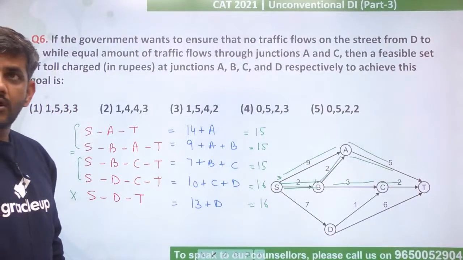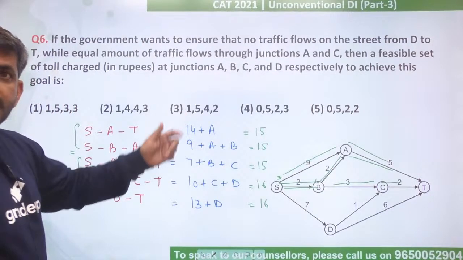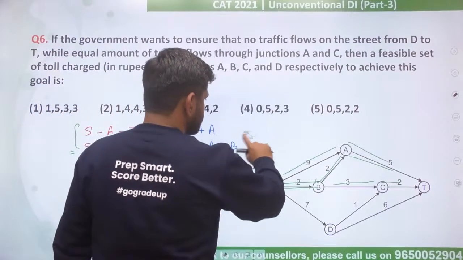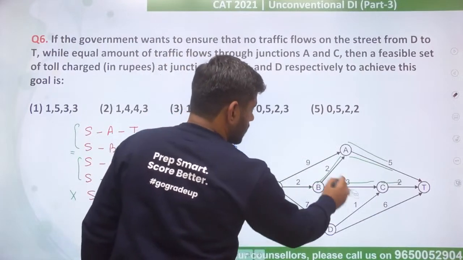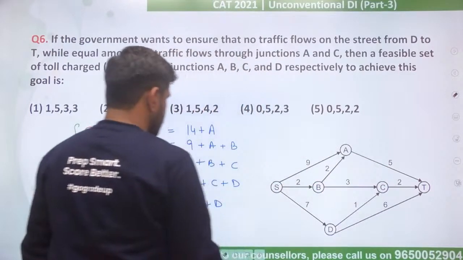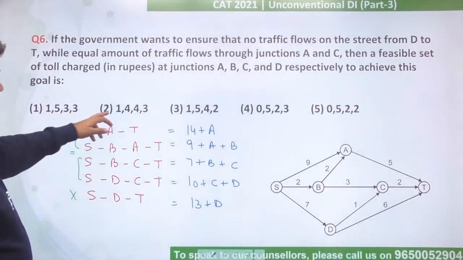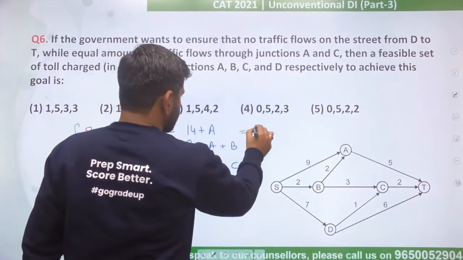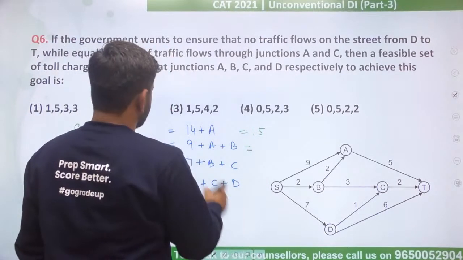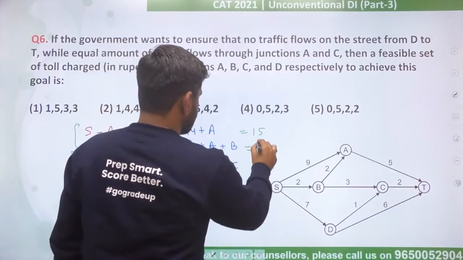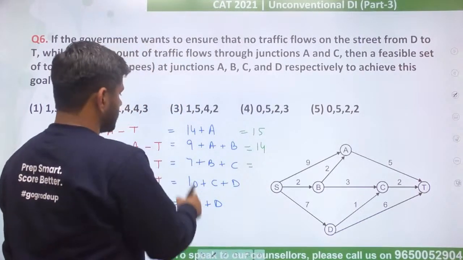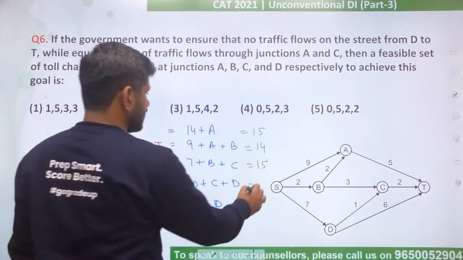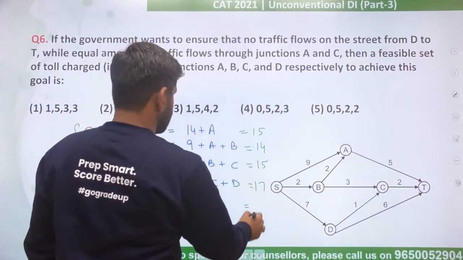Right, let us try with the other options now. ठीक है, this was the first option. Let us try with the other options. इसको मैं यहां से हटा देता हूं. So what are the other options? Let us try the second option. Now according to the second option, it is 1 4 4 3. ये भी पुट करके देखते हैं. If I put 1, this will be 14 plus 1 is 15. 1 4, that is 5. So 5 plus 9 is 14. 4 4, that is 7 plus 4 is 11, plus 4 is 15. And then 4 3, that is equal to 17, and this is 13 plus 3 is 16.